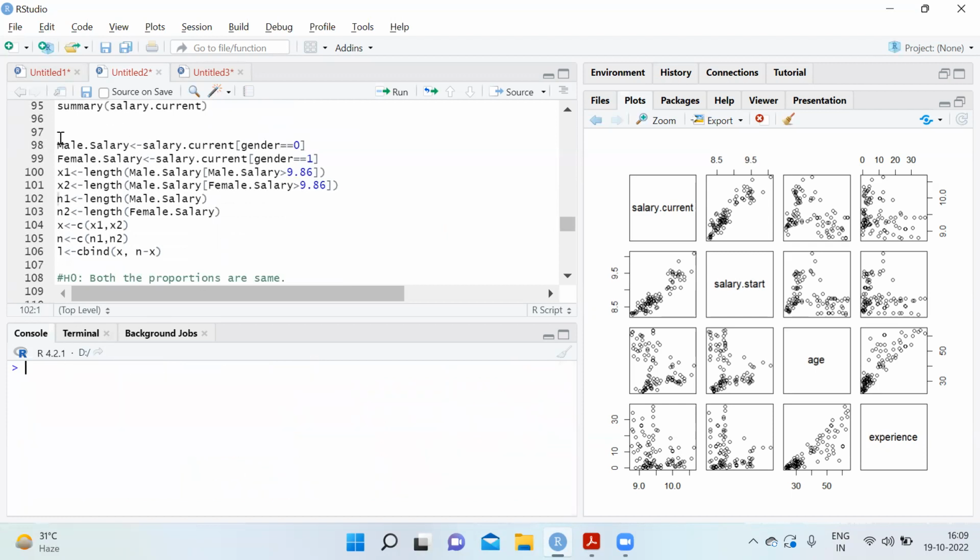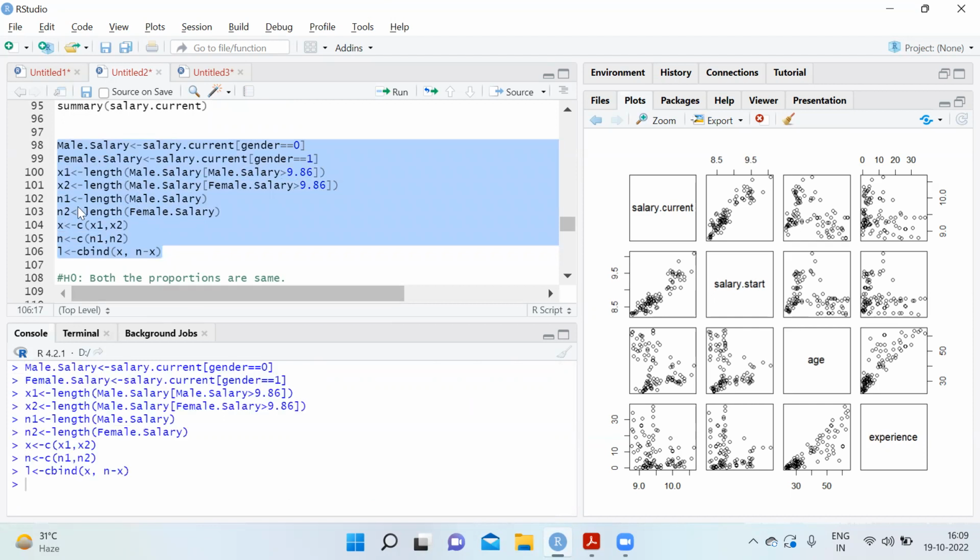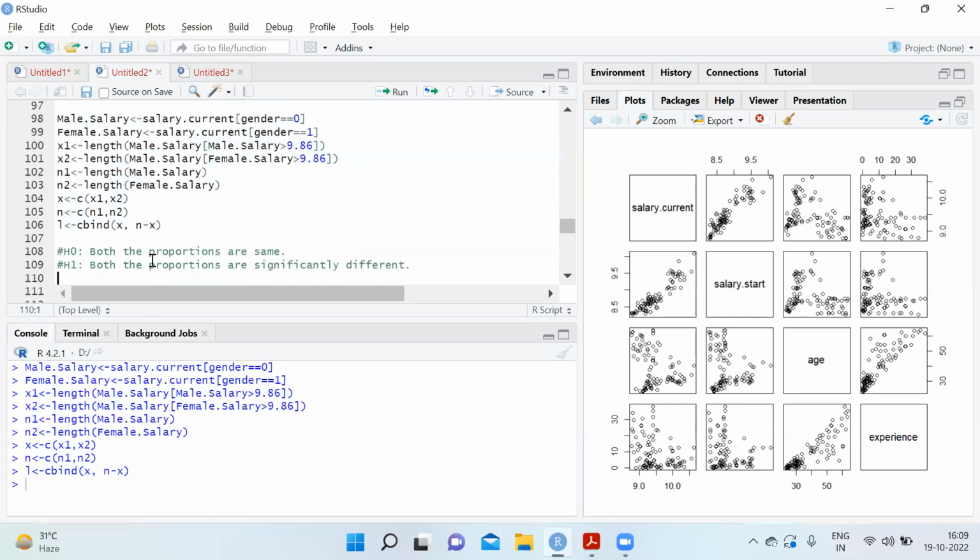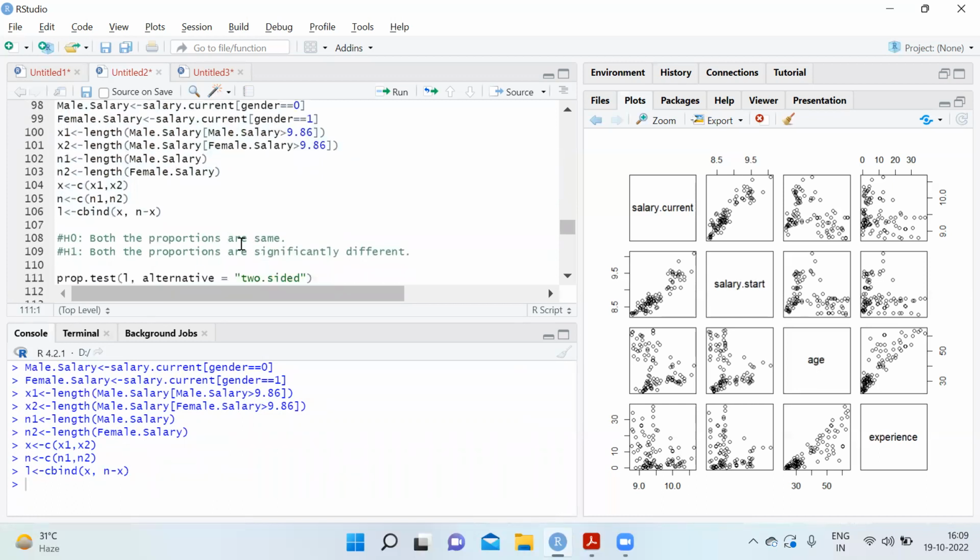I'll just run all of these together because it's creating a problem. And then X is c of X1, X2, and N is c of N1, N2, and L is the proportion, cbind of X, N minus X. Here H naught is that both proportions are the same, against both proportions being significantly different.